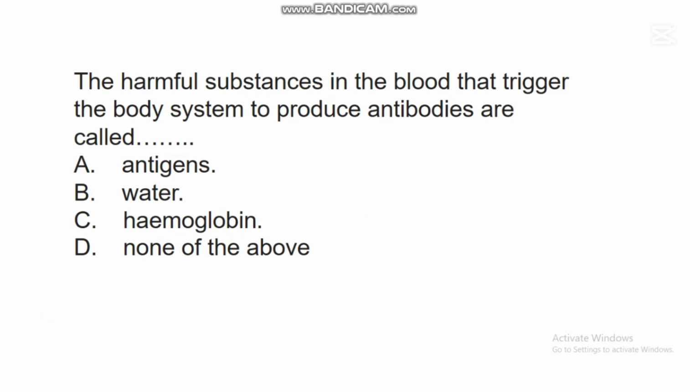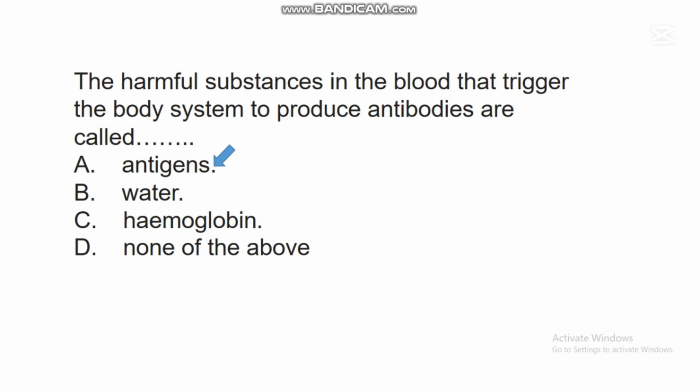The next question says, the harmful substances in the blood that trigger the body system to produce antibodies are called dash. A. Antigens. B. Water. C. Hemoglobin. D. None of the above. In this question, the correct answer is A.